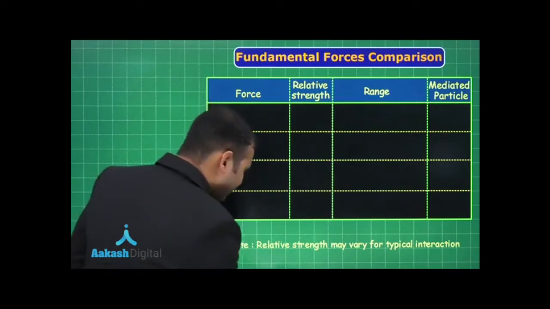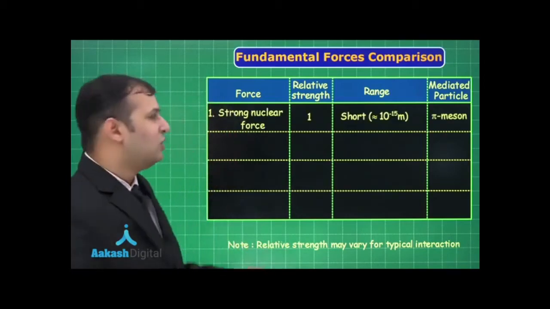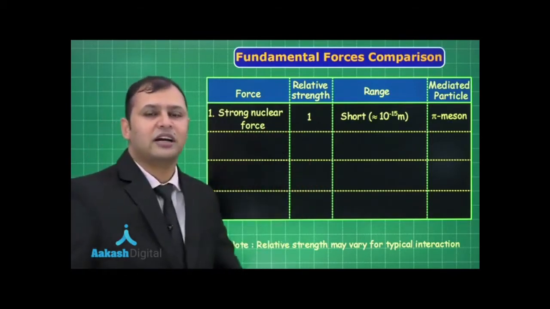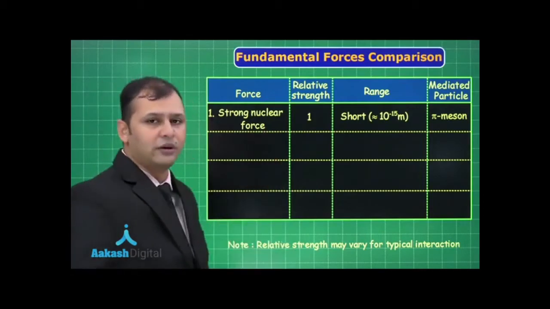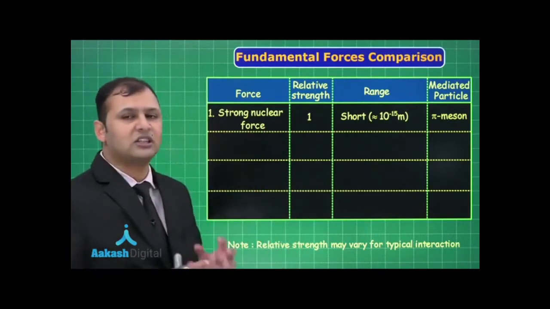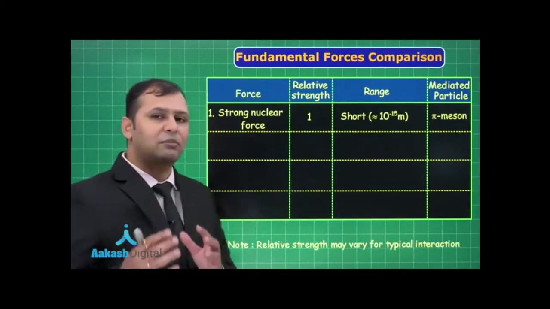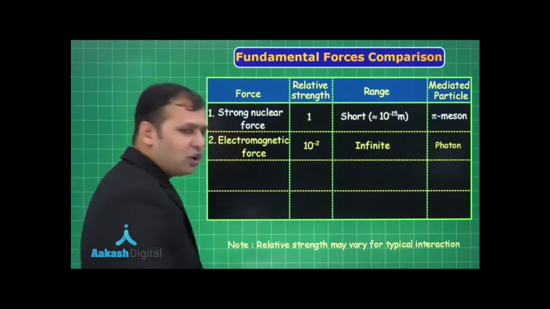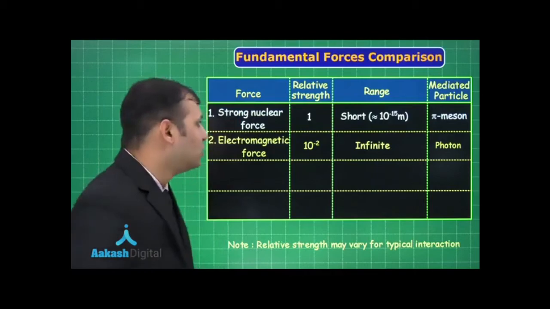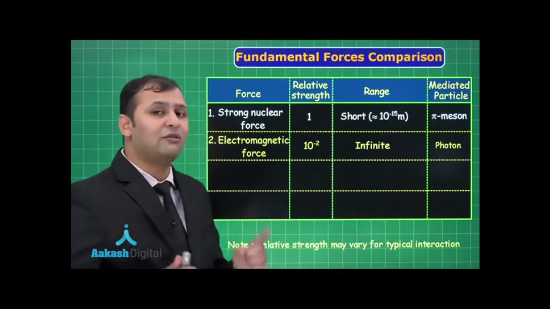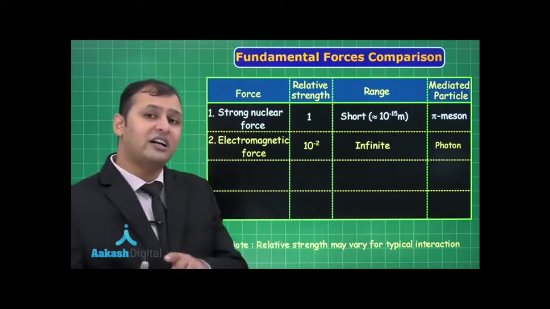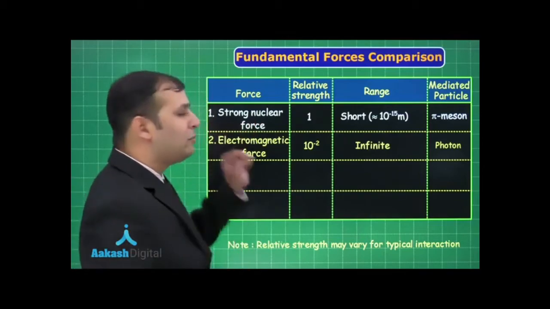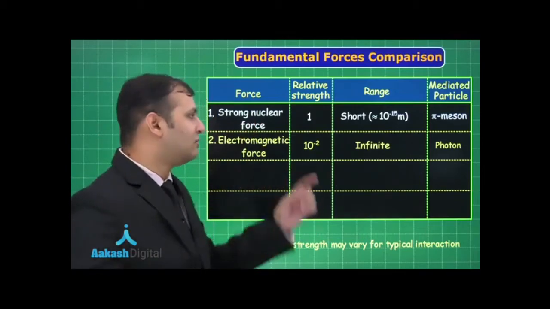Let's start with the very first force, that is the strongest force, which is of course strong nuclear force. Since it's the strongest, I have kept it as a base, that's why the relative strength is 1. What is the range of this force? That is 10 to the power minus 15 meters. And what is the mediating particle, friend? It's pi meson. Now let's move on to our next strongest force, that is the electromagnetic force, which is 10 to the power minus 2. Remember, I have told you that strong nuclear force is 100 times stronger than the electromagnetic force. That means electromagnetic force is 1 upon 100 as compared to the strong nuclear force. That's why it is 10 to the power minus 2.